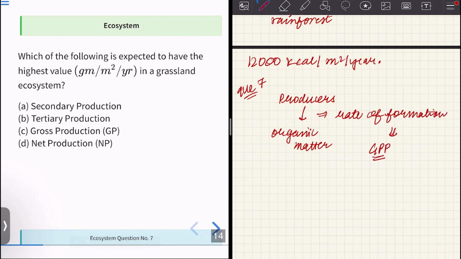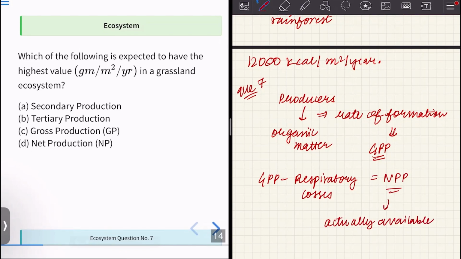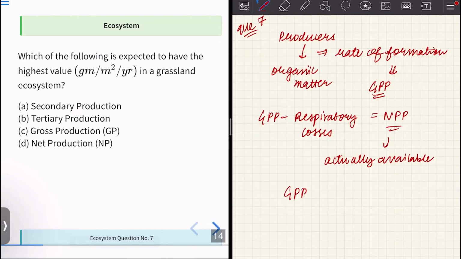So gross primary productivity is the rate of formation of organic matter by producers. When we subtract the respiratory losses, the quantity that we get is the net primary productivity. What is actually available after all the losses? So gross primary productivity is always greater than net primary productivity.